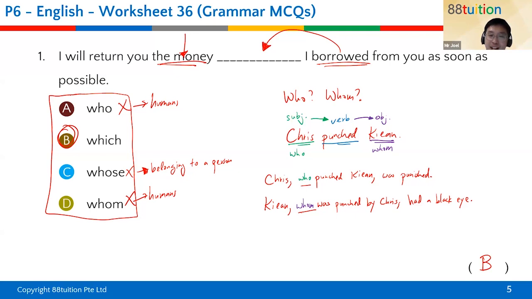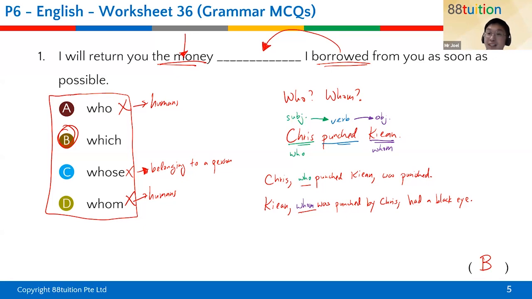Yes, the teachers are different people from the liar. So the teachers trusted the liar. Who's the one doing the trusting? The teachers, that's right. Who's the one receiving the trust? The liar. Very good.